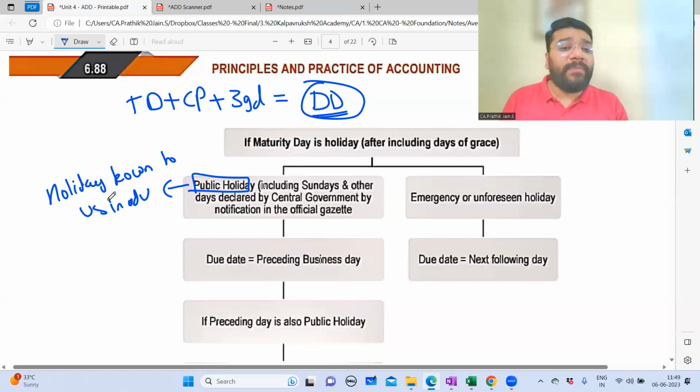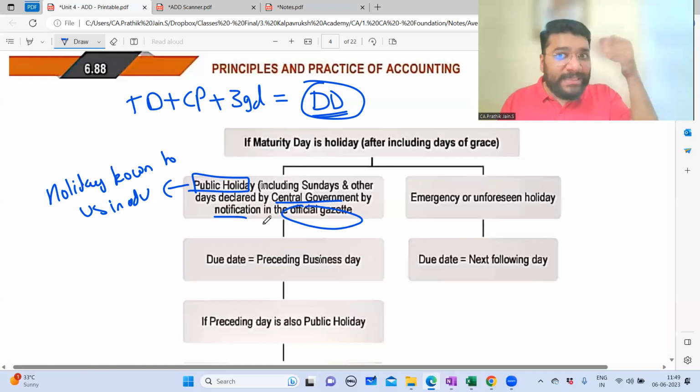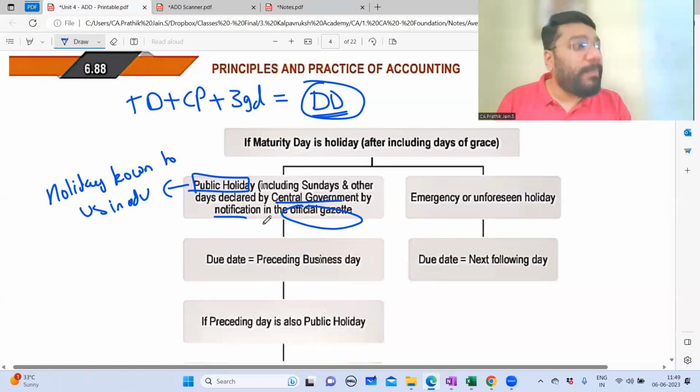Apart from that, central government will release a notification called the official gazette. Official gazette is a document in which they'll mention that these are all the public holidays. So this is released well in advance. So obviously by seeing that, you get to know which are all the public holidays.